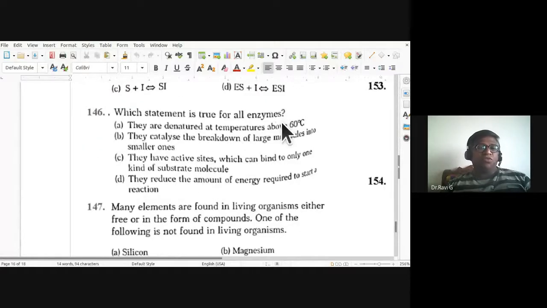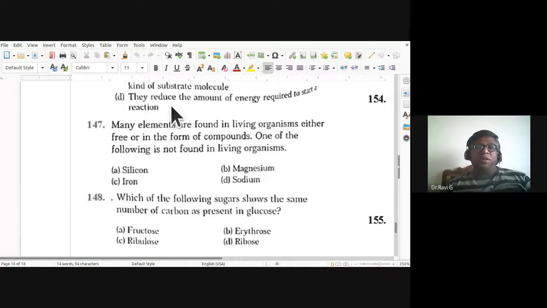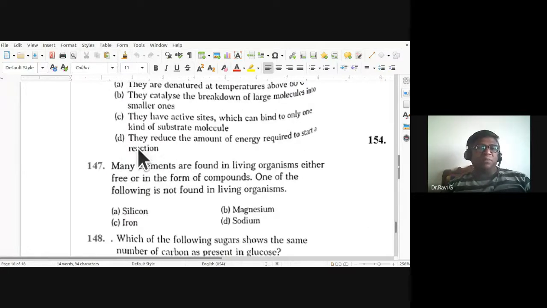Which statement is true for all enzymes? They are denatured at temperatures above 60 degrees centigrade. Wrong, it is above 50 degrees itself. They catalyze the breakdown of large molecules into smaller ones. They have active sites which can bind to only one kind of substrate molecule. So they're all partially right answers. They reduce the amount of energy required to start a reaction. D is applicable for all the enzymes, not just one or two. So D is the correct answer. So 146, D is the correct answer.